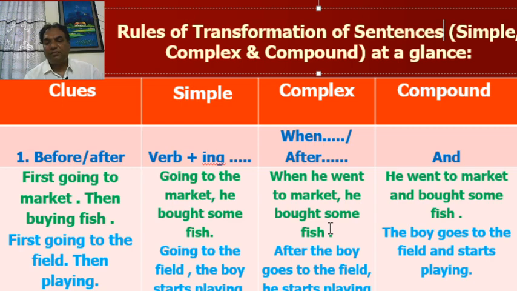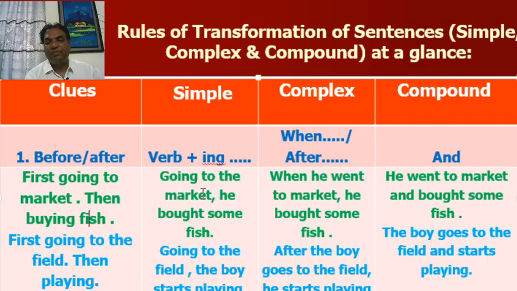Two activities. First, going to market, then buying fish. Okay, look at the simple sentence. Going to the market, he bought some fish. And look at the compound sentence. He went to market and bought some fish. Two activities, one activity before and the other after.